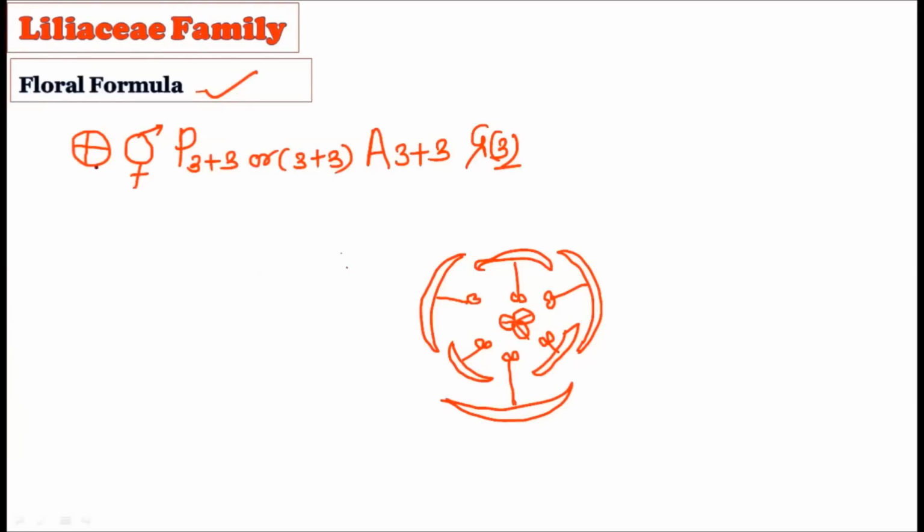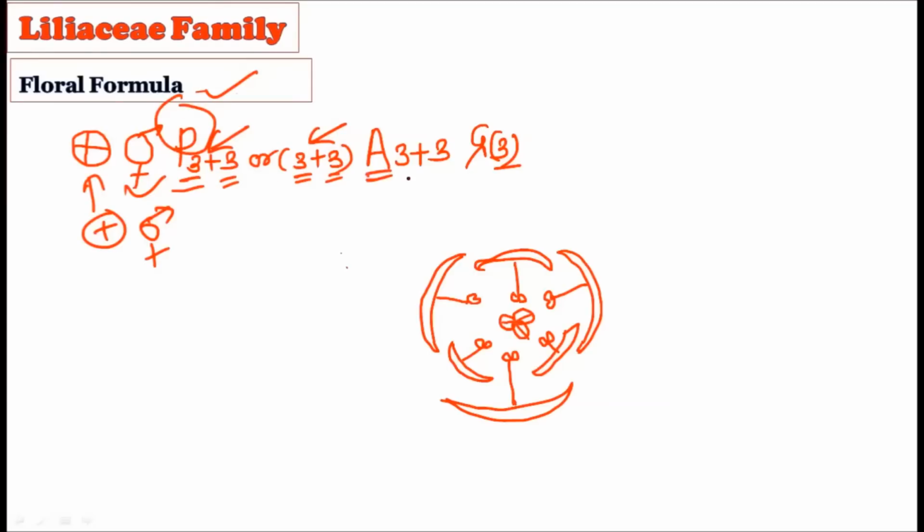Now see, the flowers are actinomorphic or zygomorphic, we have talked about this. So the actinomorphic sign is given here. Then the flowers may be bisexual or unisexual, so this particular bisexual condition is shown in the floral formula. Then how is the perianth? Yes, the 3+3 condition, or in bracket 3+3 condition, is there. That is the polyphyllous condition or the gamophyllous condition; both types of condition are found in this particular perianth.